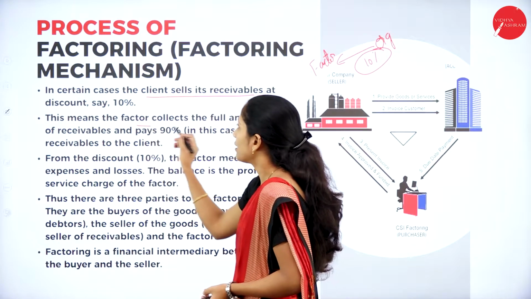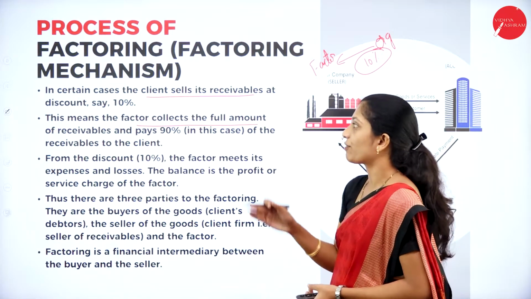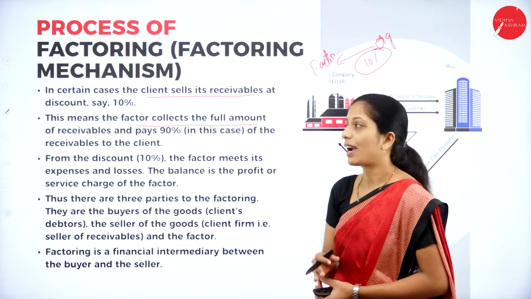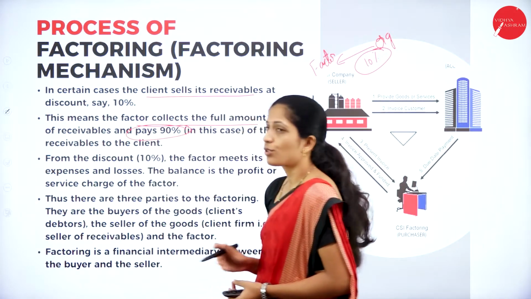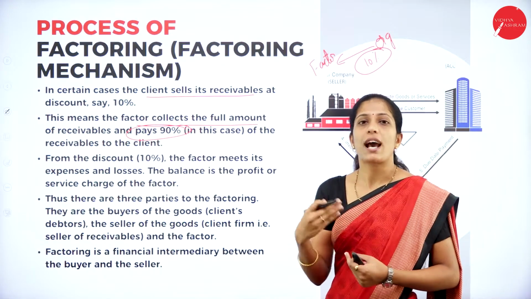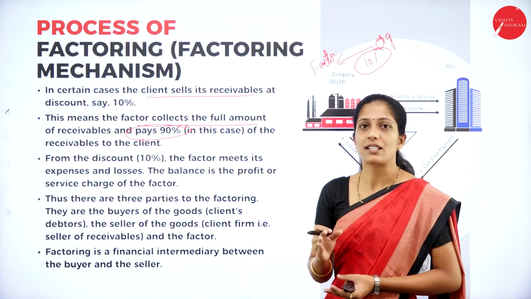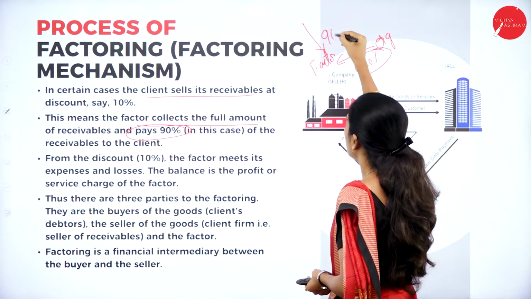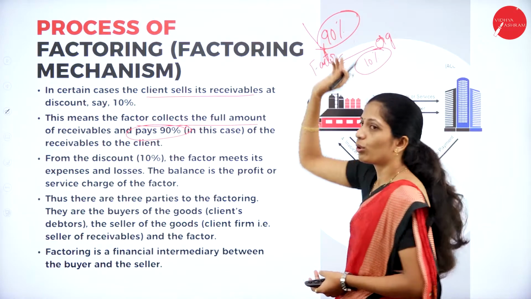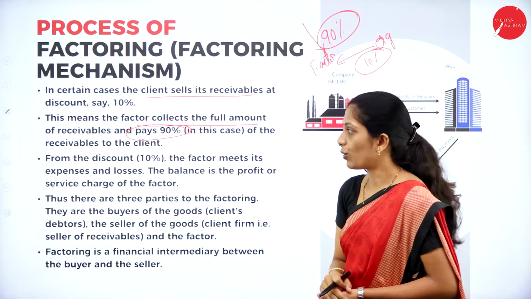This means that the factor collects the full amount of receivable and pays only 90% of the receivable to the client. So if the organization has sold the bills receivable at 10% discount, then the factor will not give the full 100%, it will give only 90% of the invoice price.